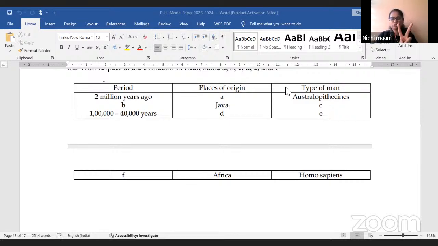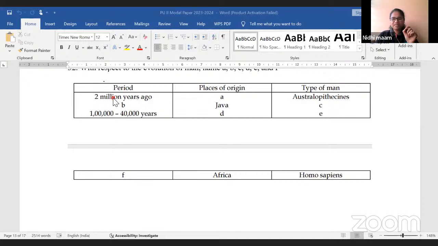So you have to say two things: the name of the man, the type of man, and then in which period they were there. Next period, they have given 1 lakh to 40,000 years ago. Place of origin you have to tell. Type of man you have to tell. And the next one is F. They have asked only the period. So what do we have to answer? First we will concentrate on the first one.